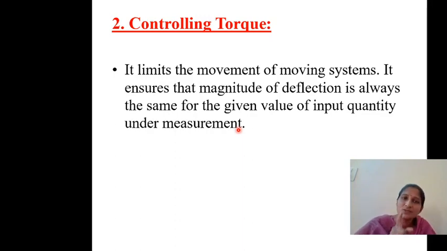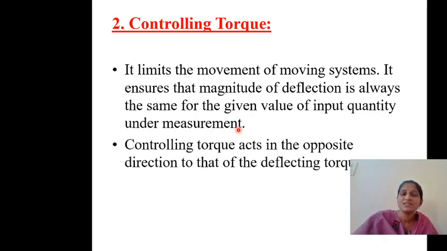If you have to measure 2 amperes, then the pointer should stop at 2 amperes. To stop at 2 amperes, there should be a controlling torque which limits the movement of the moving system. So how much should this controlling torque be? This controlling torque acts in the opposite direction of the deflecting torque.